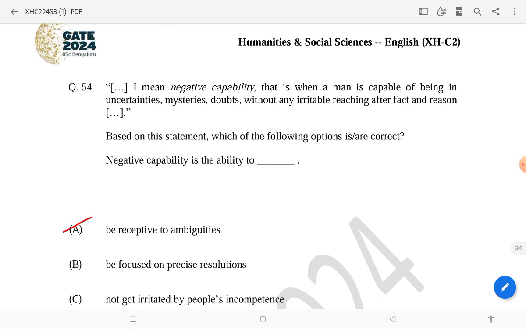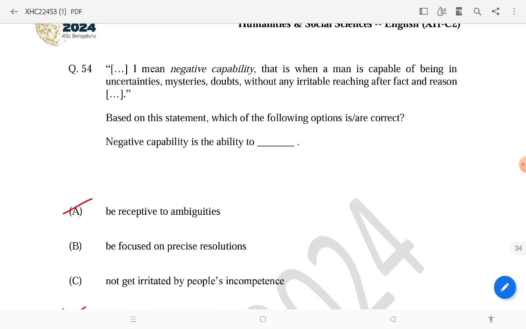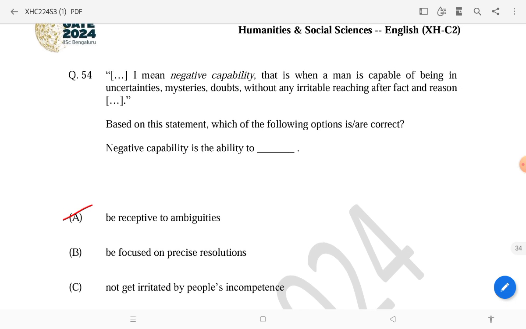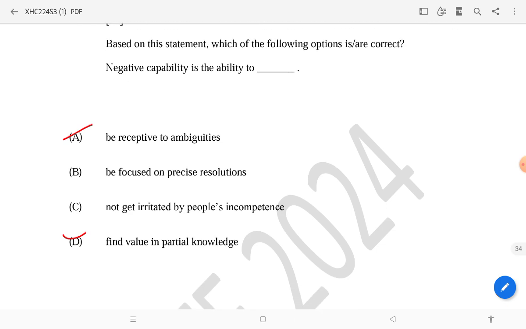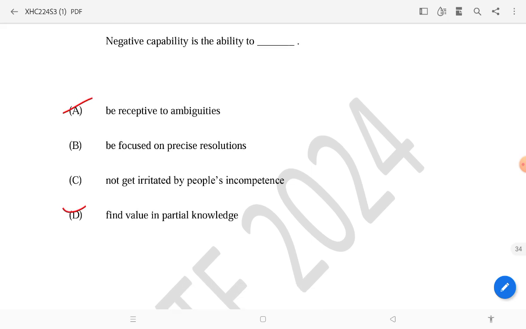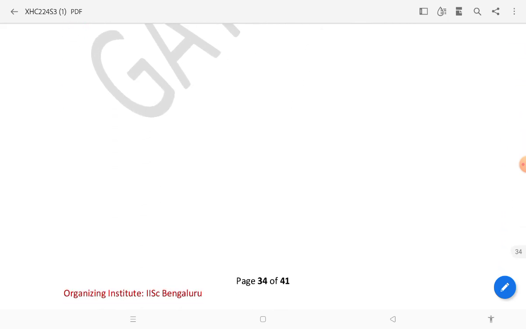Then this is about negative capability. What is negative capability? It is being receptive to ambiguities and finding value in partial knowledge.